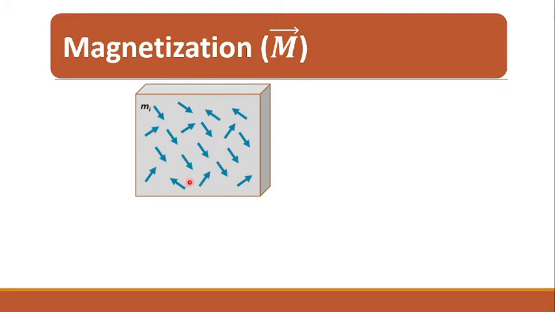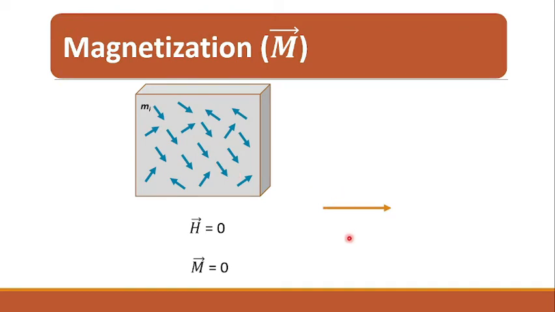We know that any magnetic material consists of magnetic dipole moments. These dipole moments are randomly oriented in the absence of an external magnetic field, and therefore the net magnetization of the material is zero, because the magnetic moments cancel each other.